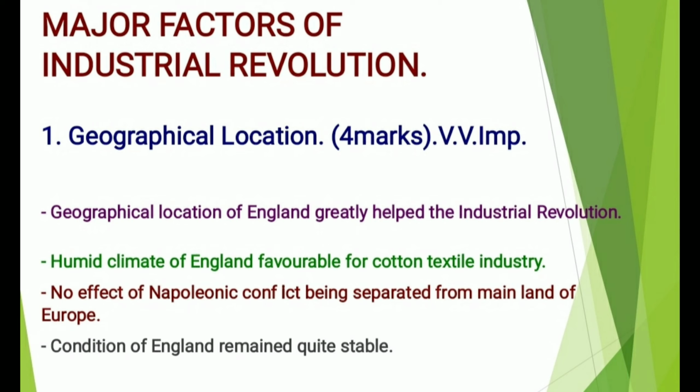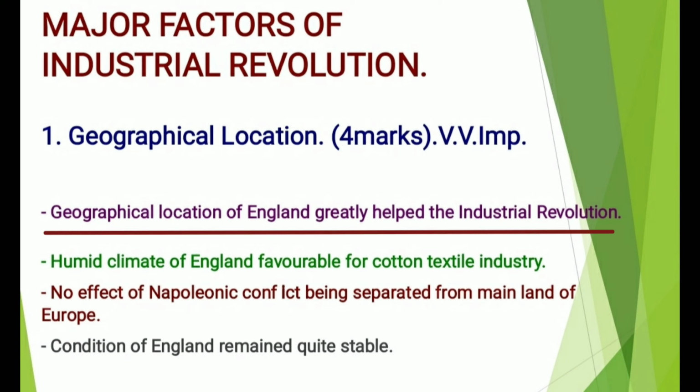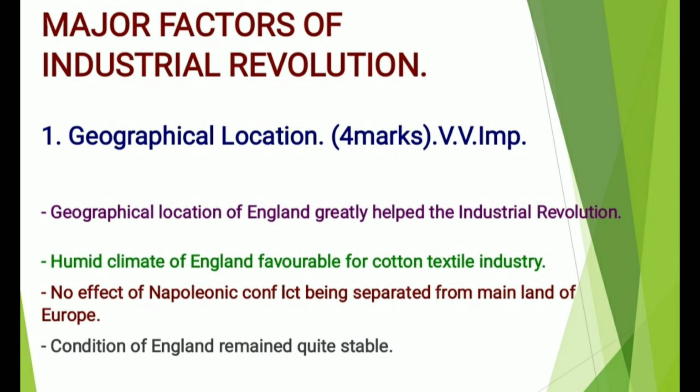The first factor is geographical location. The geographical location of England greatly helped the Industrial Revolution. That is, where it is located exactly, that location helped England to start the Industrial Revolution. Secondly, the climate of England. The climate of England was humid, so it was favorable for the cotton textile industry.